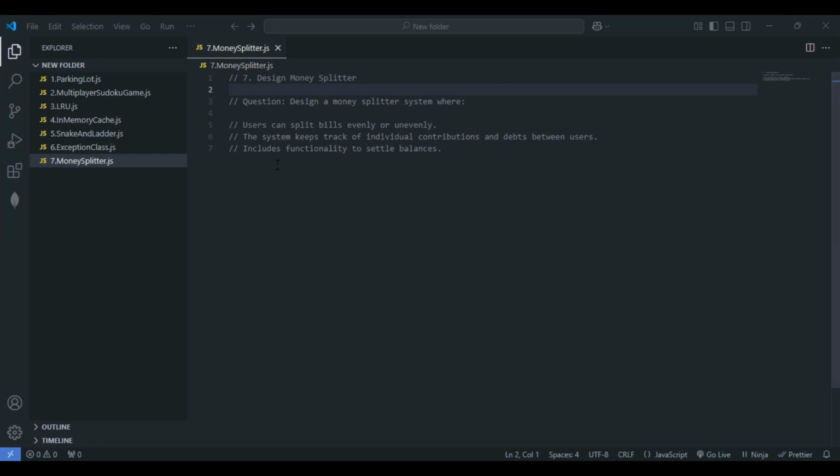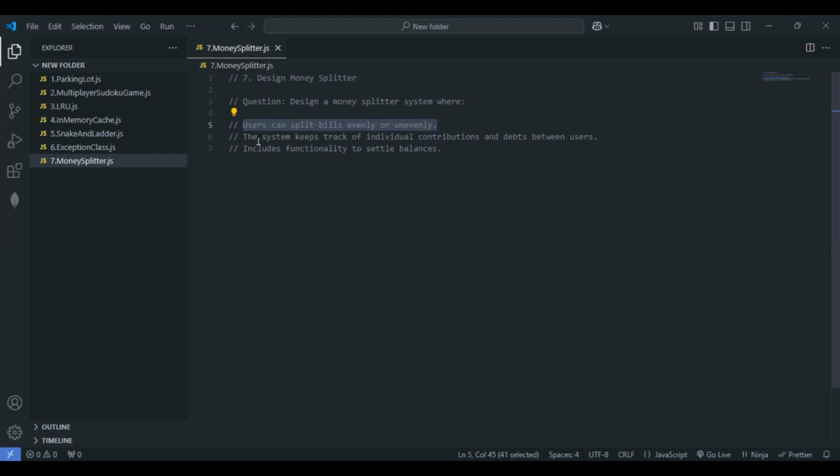So the first thing they have given here: design a money splitter system where users can split bills evenly or unevenly. First thing we have to keep in mind, users can split bills evenly or unevenly.